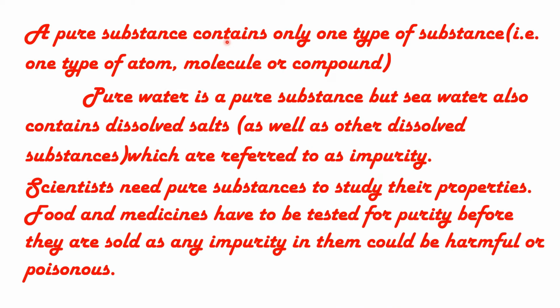What is meant by a pure substance? A pure substance contains only one type of substance, that can be one type of atom, molecule or compound. As an example, pure water is a pure substance, but seawater also contains dissolved salts as well as other dissolved substances, which are referred to as impurity.